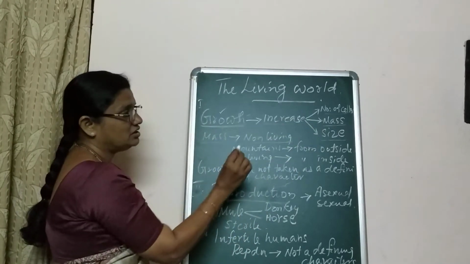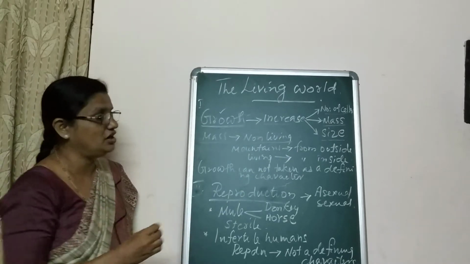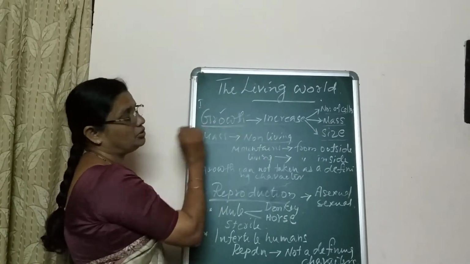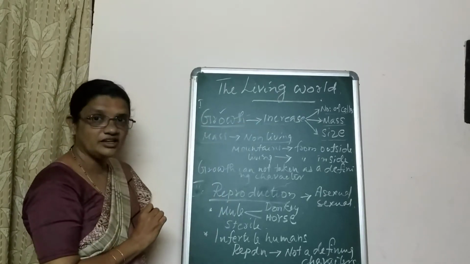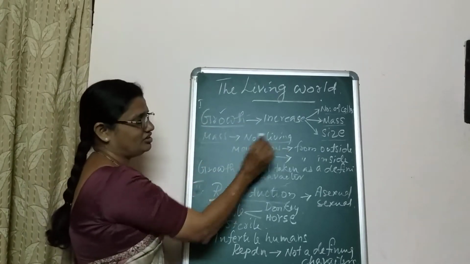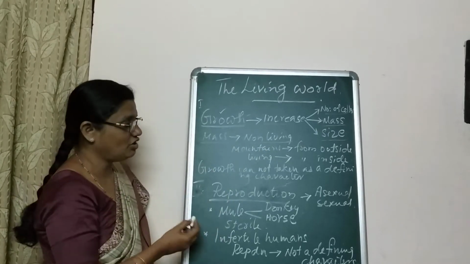If mass is considered the criterion of growth, we can say that some non-living things also show this growth. Let us see what that is.